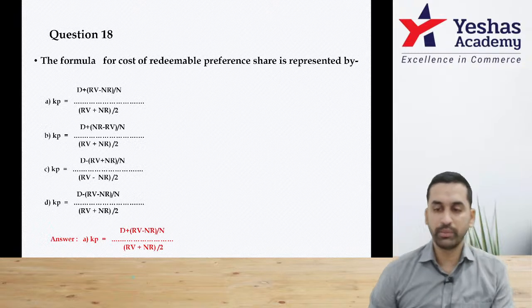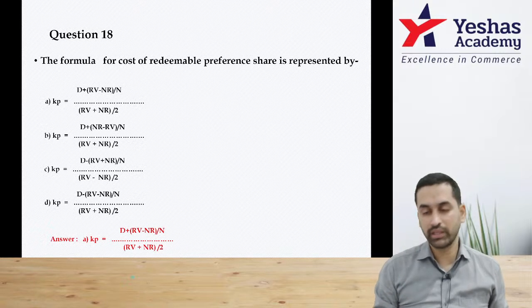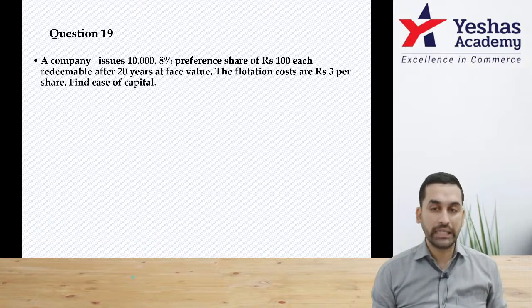Sir, B also looks similar. Correct. But look at B properly. It is NR minus RV. That's not true. It should be RV minus NR. Right, sir. Question number 19.